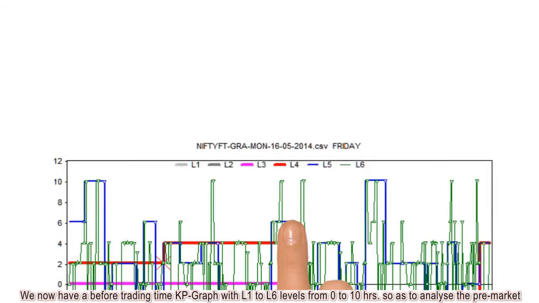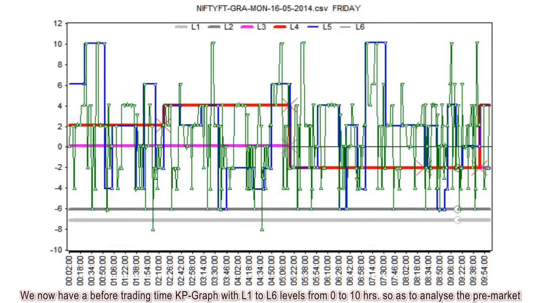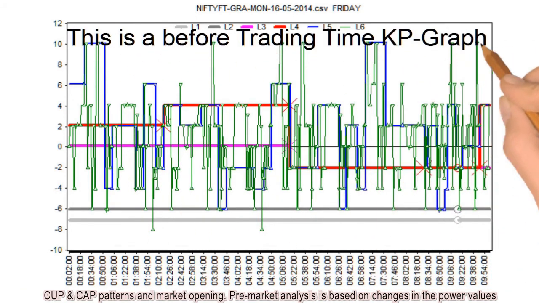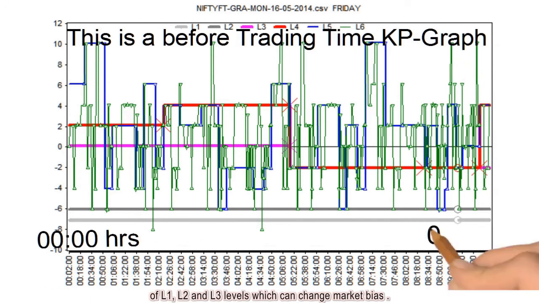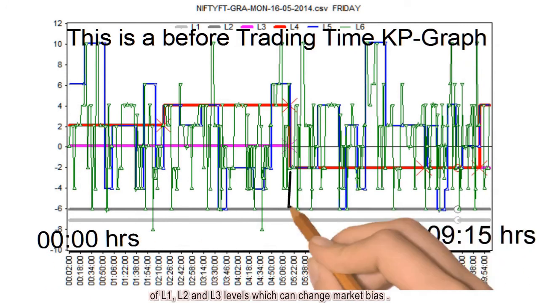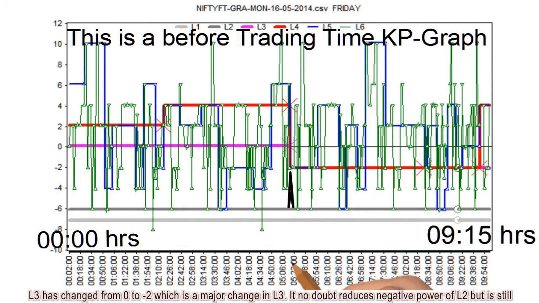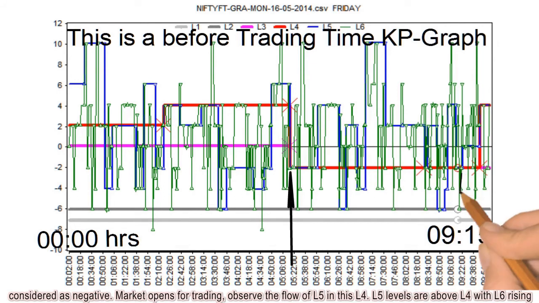We now have a before trading time KP graph with L1 to L6 levels from 0 to 10 hours, so as to analyze the pre-market cup and cap patterns and market opening. Pre-market analysis is based on changes in the power values of L1, L2 and L3 levels which can change market bias. L3 has changed from 0 to -2, which is a major change in L3. It no doubt reduces negative power of L2 but is still considered as negative.